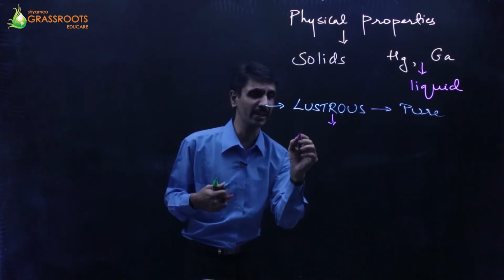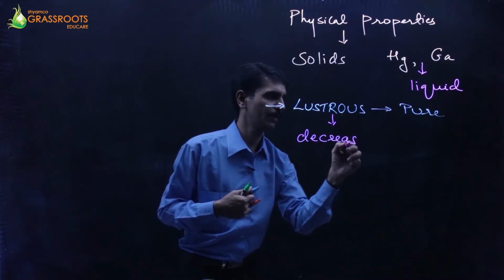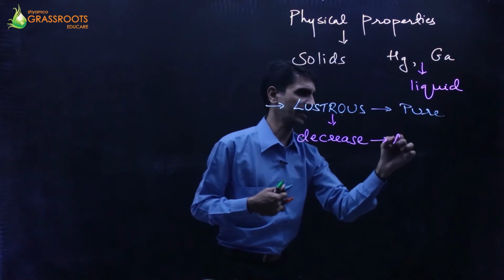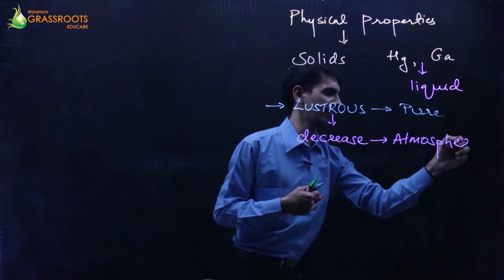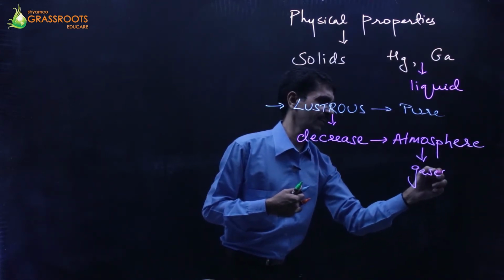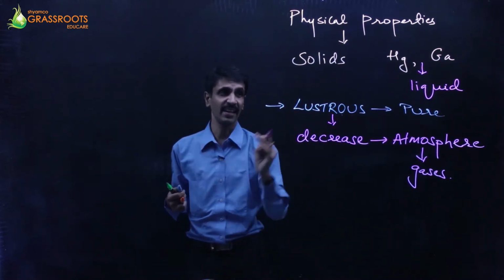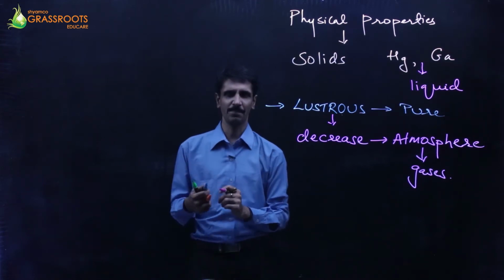Okay, it is going to deteriorate, or I use the word it is going to decrease, when it is exposed to atmosphere, वातावरण के साथ वो जुड़ जाता है. Atmosphere is made up of gases. So the reaction takes place. Okay, there is some impurity now, and this is what results in the decrease of luster, the decrease of shine.